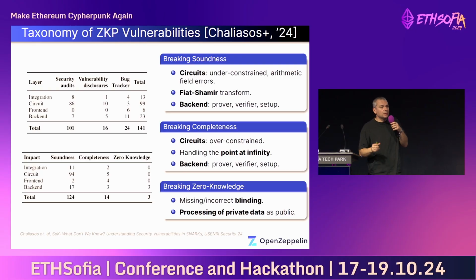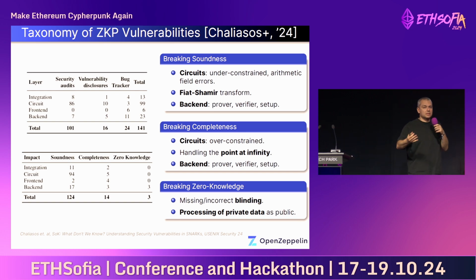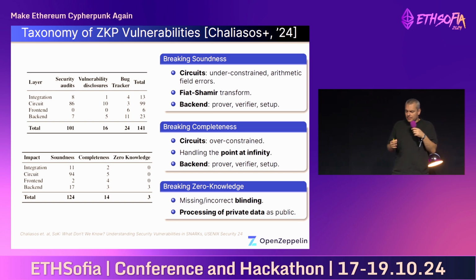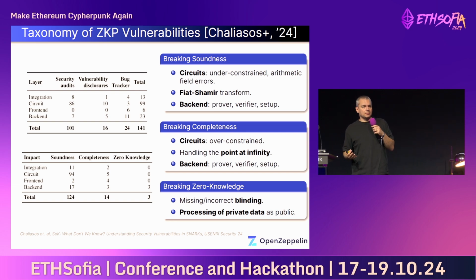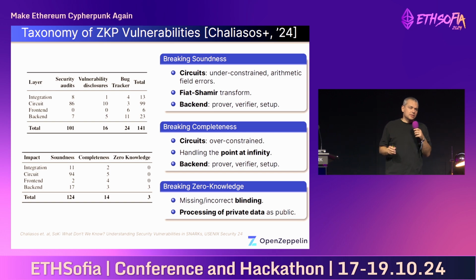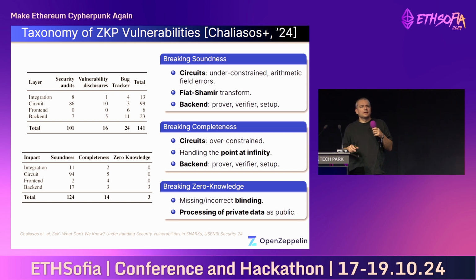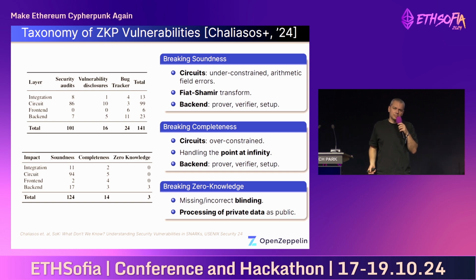So we've seen how we can use ZKPs to address privacy and scalability. And here I move to the second part of my talk, which is about vulnerabilities. So as useful as they may be, ZKPs have introduced a whole new class of vulnerabilities.